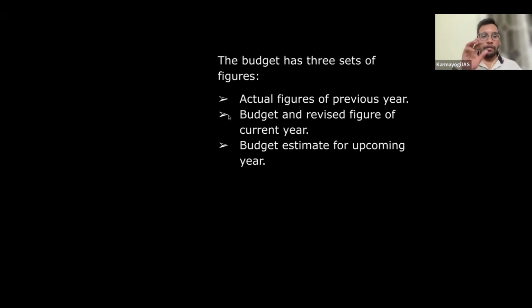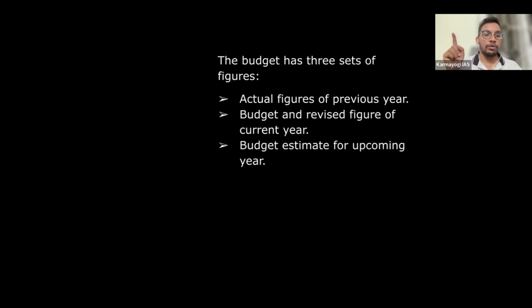Now let's move ahead. Whenever the government is proposing the budget, they will keep in front of the parliament three sets of figures. Now tell me, we are in the financial year of 2024-25. Are we having the complete details of the financial year 2024-25? No, still 2 more months are there. February, March has to be done. So we did not get the final figures of 2024-25. It is a revised estimates.